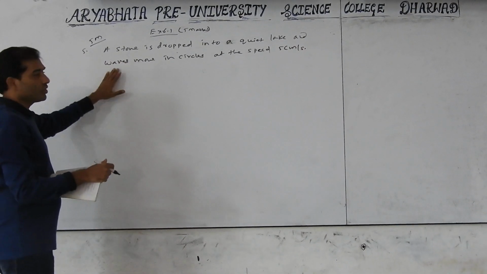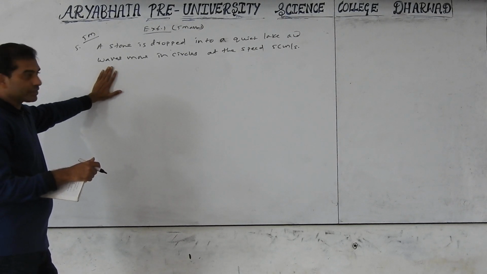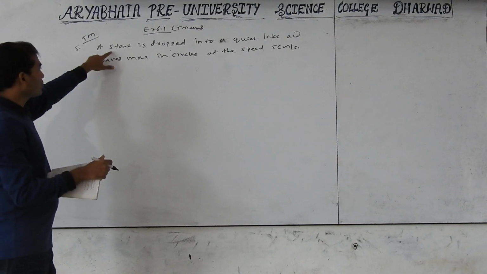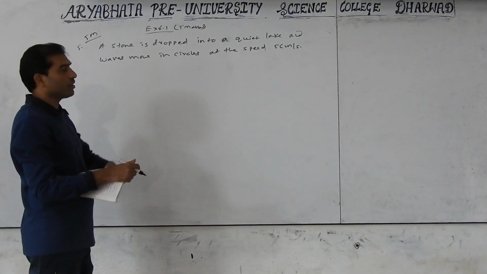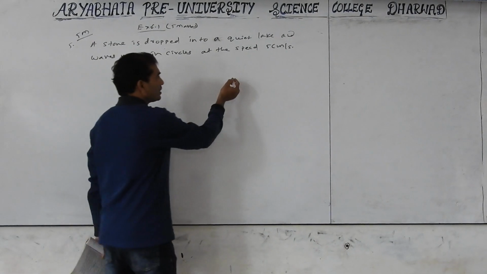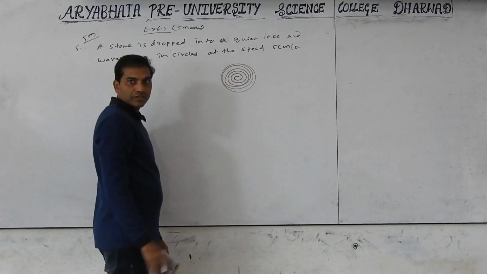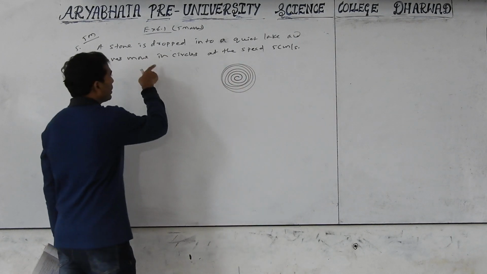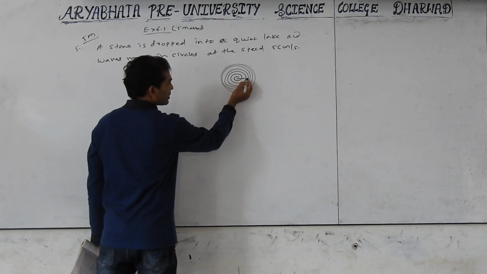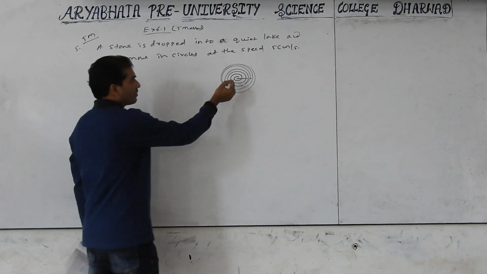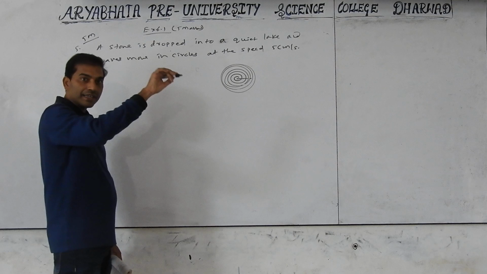This is the question. You can write the question from the textbook and correct it. Now I am going to explain directly. A stone is dropped into a quiet lake and waves move in circles at the speed of 5 centimeters per second. That means, for example, the lake is moving like this. The waves move in circles, so what will increase? The radius will increase. First one wave, second, third, fourth, like this. What will increase? The radius.